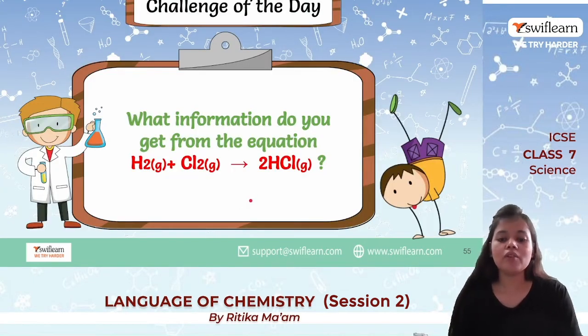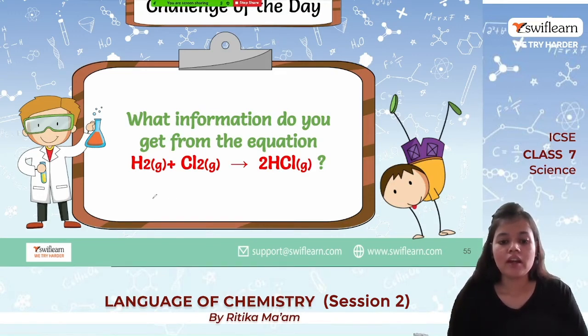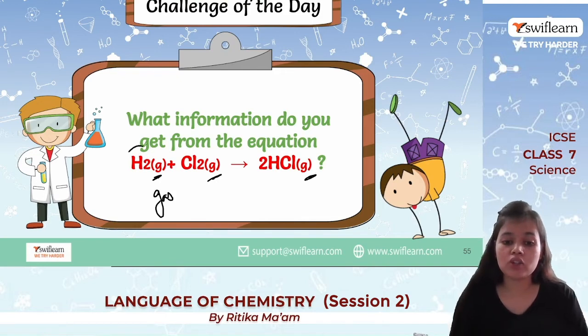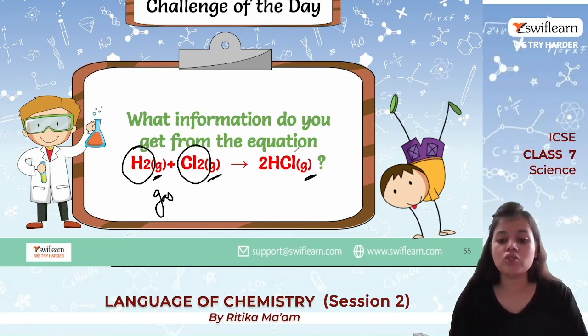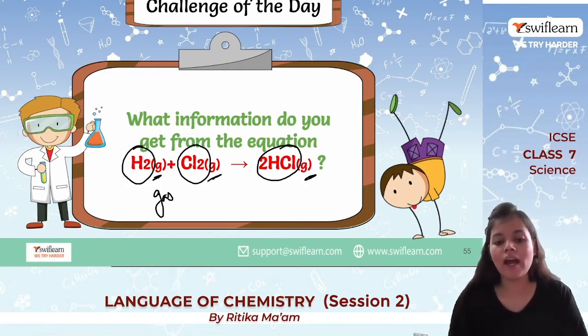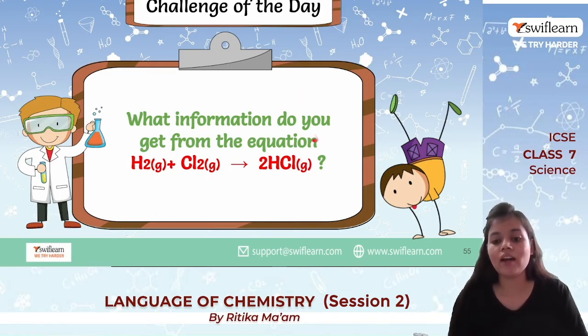Now, what information do you get from the equation H2 plus Cl2 gives 2HCl? First of all, G stands for gas, here also and here also. Next, we get the information of atoms. Here 2 atoms of hydrogen and 2 atoms of chlorine combine to form hydrogen chloride, again 2 atoms. And then we have a plus sign because we have more than one reactant.